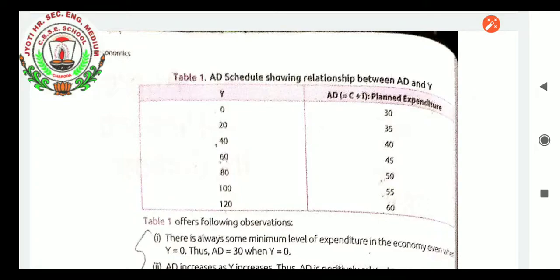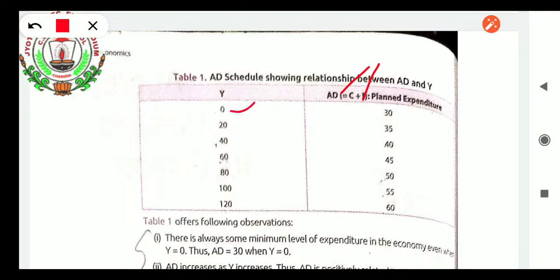Y is the income, as I already said. What is the formula of aggregate demand? What we learned is that in the two sector economy, there are two parties: one is the consumer, one is the producer. Consumer expenditure C and the investment expenditure I by the producer, that is known as the planned expenditure. Let us have the calculation.